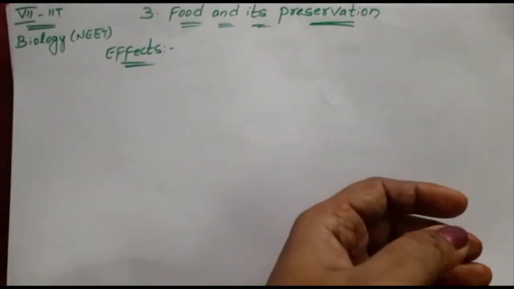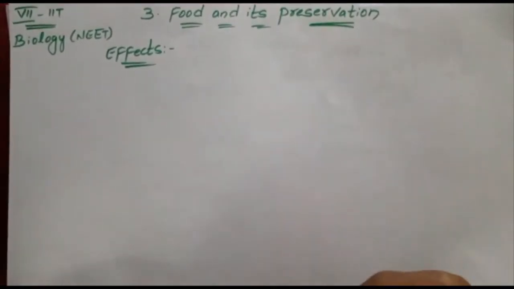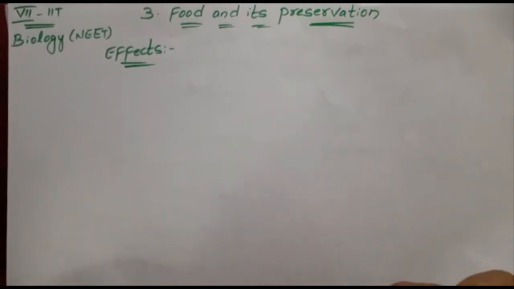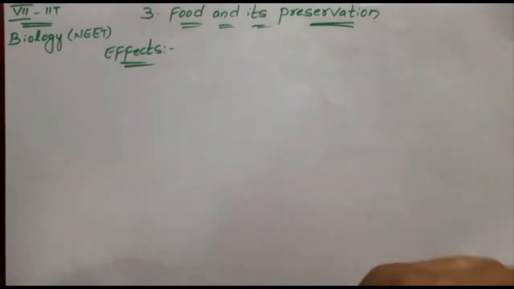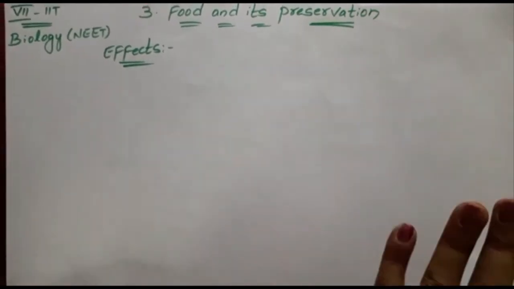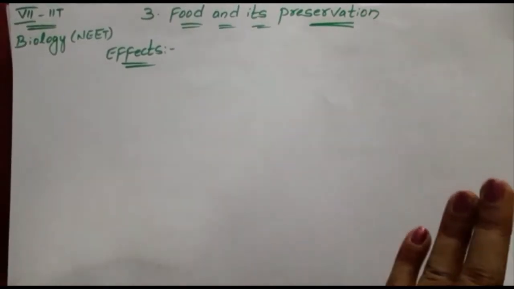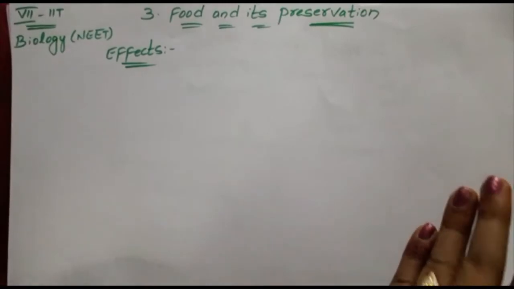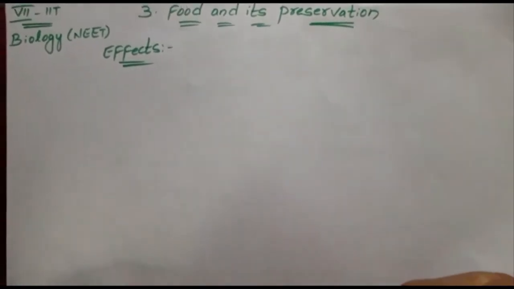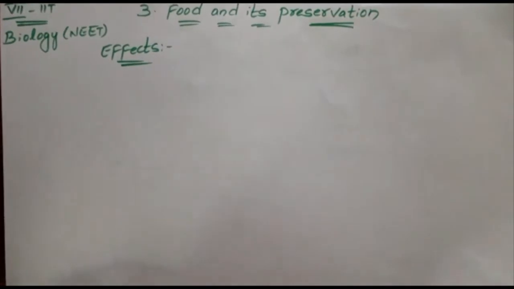If unknowingly you eat food which is expired, it affects our health severely. If the appearance, taste, texture, or smell of food has changed, then it is an indication that the food is very unsafe to eat.